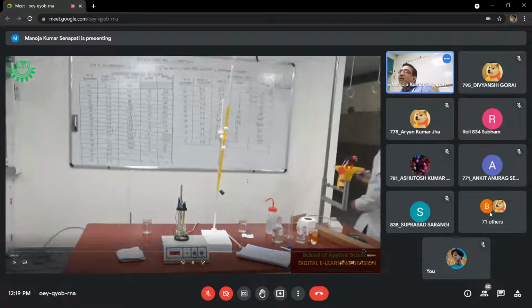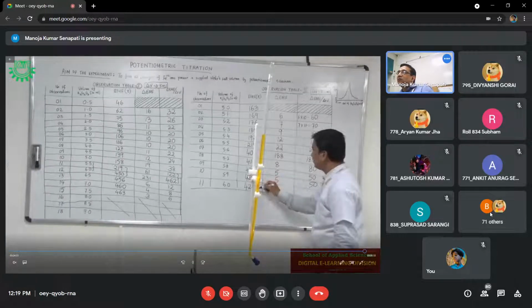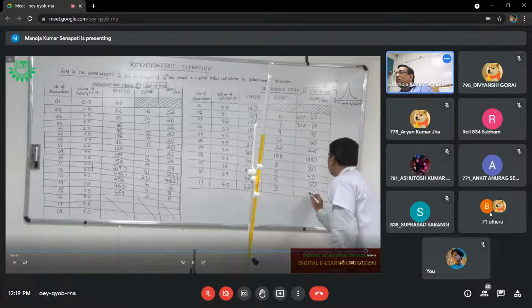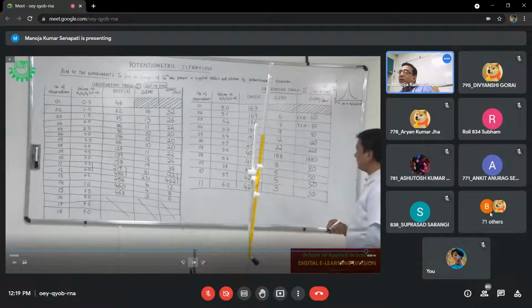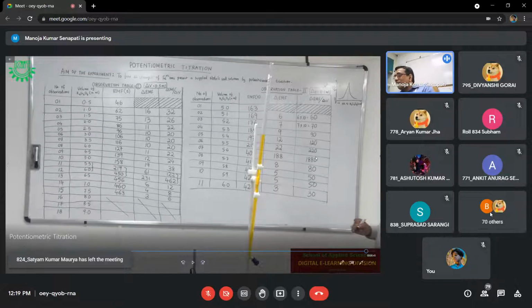And now you can see from this observation table that at 5.6, if you see the corresponding value of potassium dichromate, at exactly 5.6 ml we are getting the ratio of del EMF by del V as the maximum. So that means exactly we require 5.6 ml of potassium dichromate to get our endpoint.